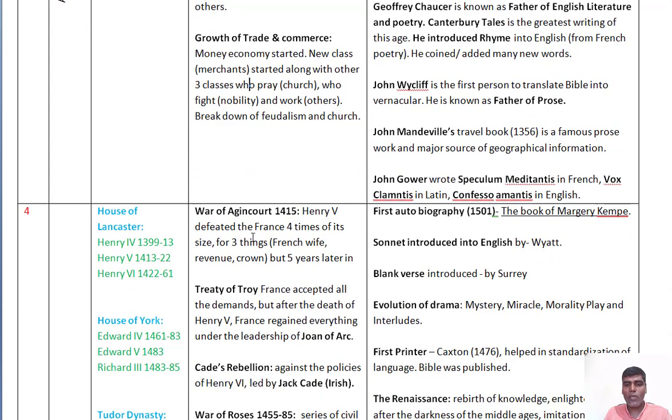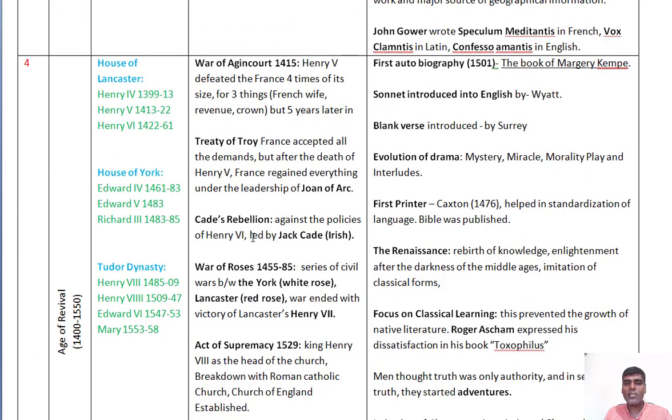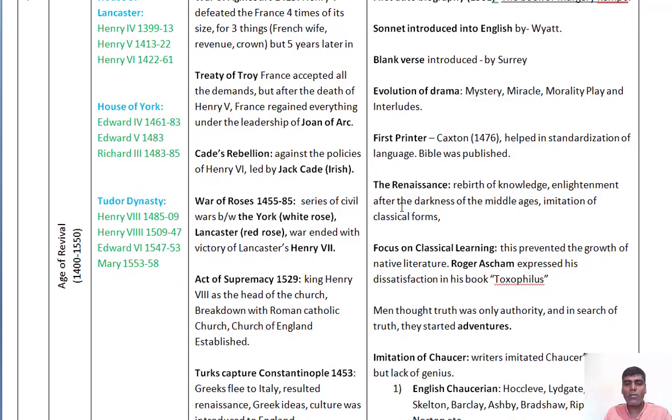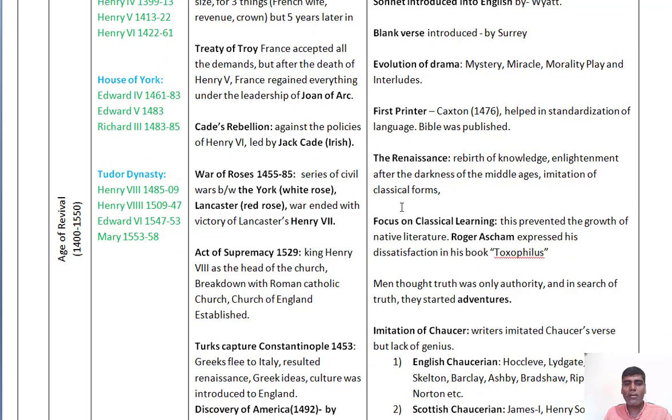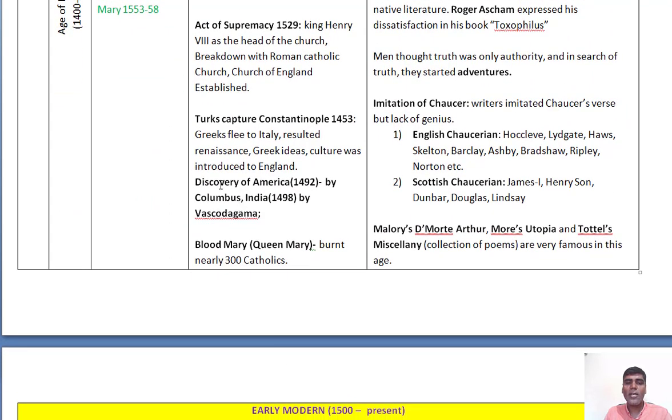So this is how we can understand the age of Chaucer. Then comes the age of revival. This is from the Italian Renaissance, we can call it the beginning of the Renaissance here. And why the Renaissance started: the most important historical event is that the Turkish people occupied Constantinople in 1453. That's why the Greeks in Constantinople fled to Italy, and this resulted in the Renaissance. Greek ideas and Greek culture were introduced into the English language.